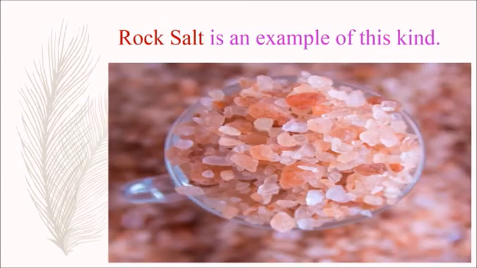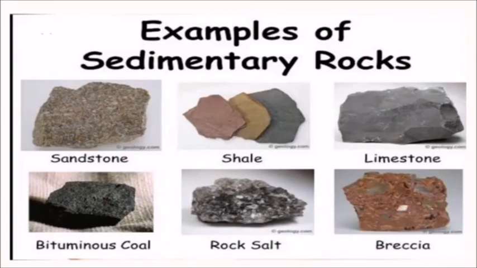Rock salt is an example of this kind. Here we can see the picture of rock salt. Now let's see some examples of sedimentary rocks. Sandstone, shale, limestone, bituminous coal, rock salt and breccia.